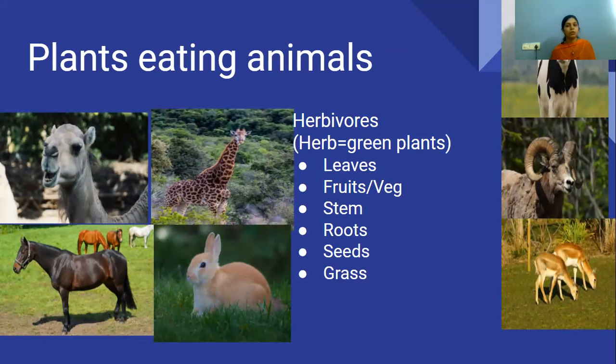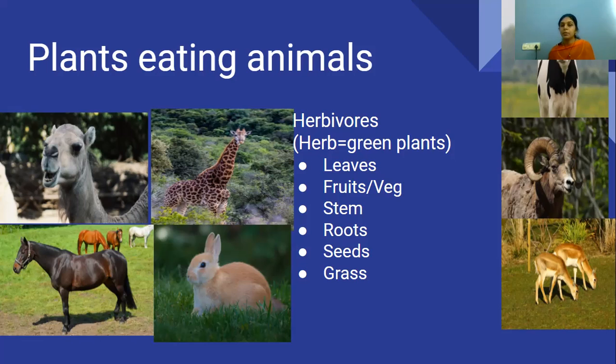This word herbivorous is a Latin word where the herb, H-E-R-B, means green plants. You may recall the herbs and the shrubs you must have read before. So herb means the green plant. From this word only, the new word comes, herbivorous, meaning the plant-eating animals.